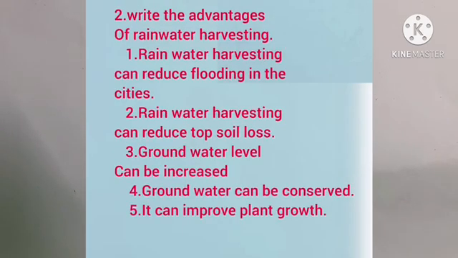Write the advantages of rainwater harvesting. Rainwater harvesting can reduce flooding in the cities. It can reduce topsoil loss. Groundwater level can be increased. Groundwater can be conserved. It can improve plant growth.